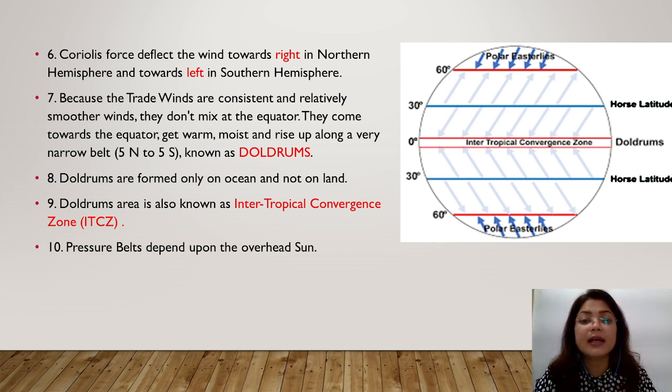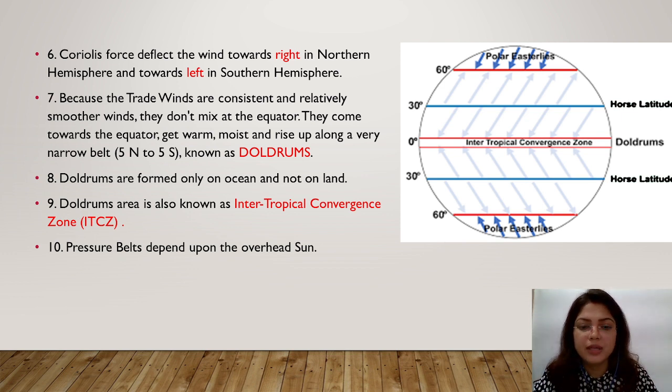Because the trade winds are consistent and relatively smoother winds, they do not mix at the equator, as I told you earlier. They come towards the equator, they get warm, moist and rise up along a very narrow belt known as doldrums. Doldrums are formed only on ocean, not on land. This is an important topic which you can mark also. Doldrums are formed only on ocean, not on land.